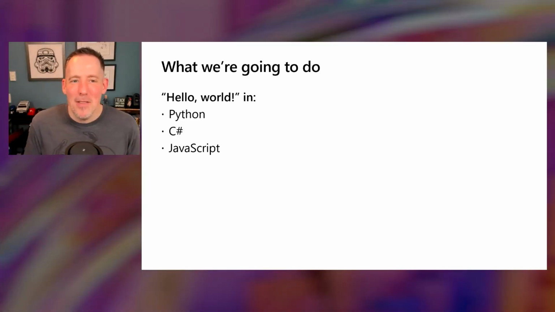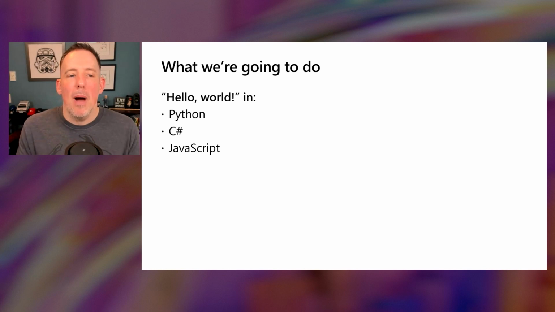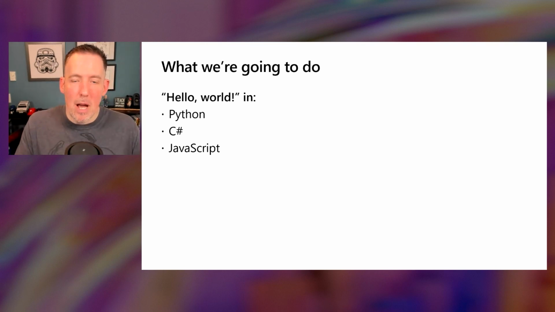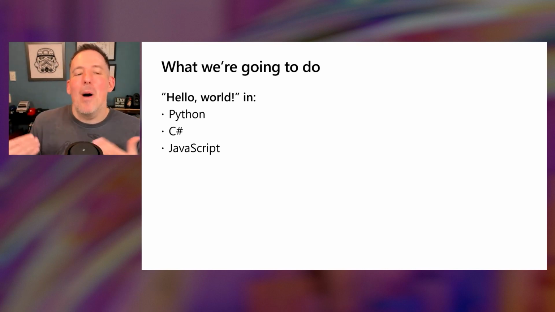Like I said at the outset, though, we're going to focus in on these 3 languages here, Python, C#, and JavaScript. These 3 languages were chosen partly because of their popularity. They're 3 of the most common programming languages in the world, but also because of the fact that that was the conversation, again, that we just saw.